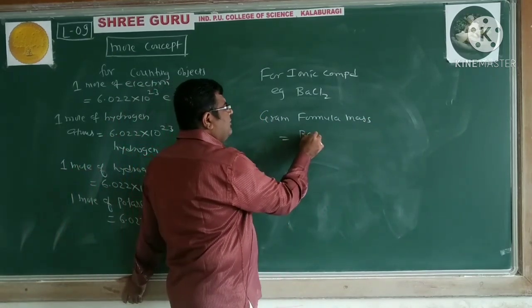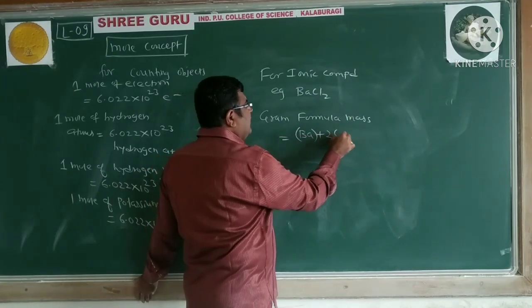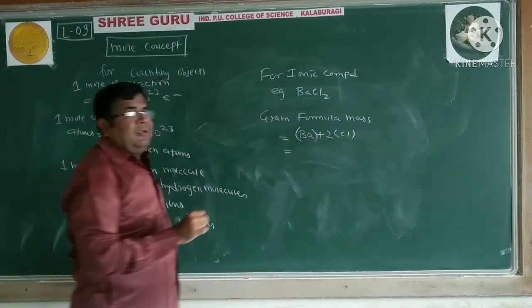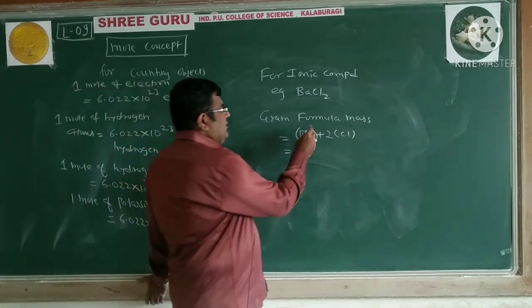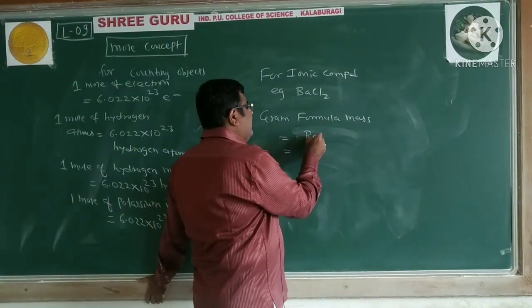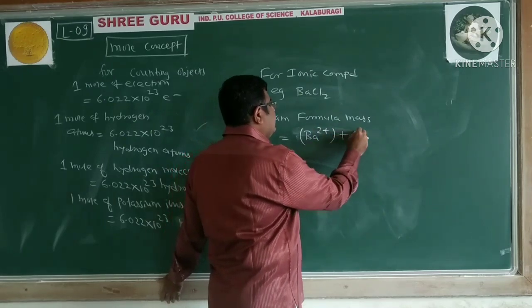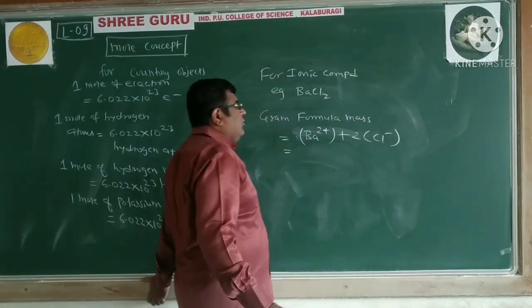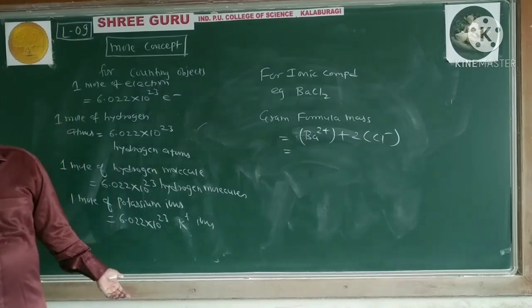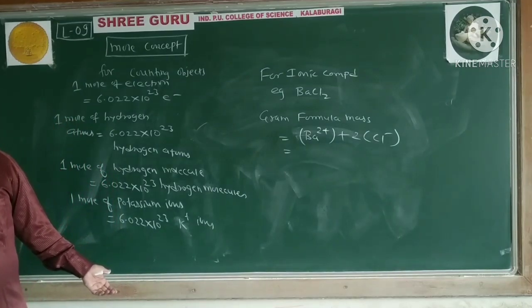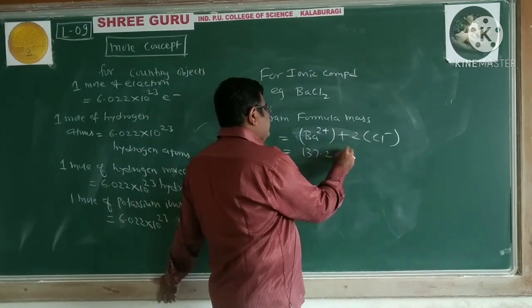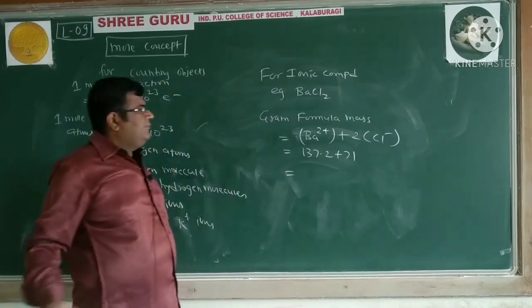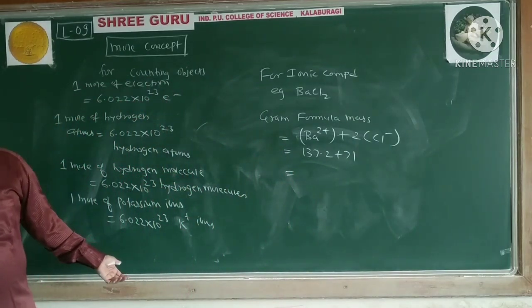It is 1 barium and there are 2 chlorine in it. 1 barium has atomic mass 137.2, and 2 chloride ions give 71, and that equals 208.2.